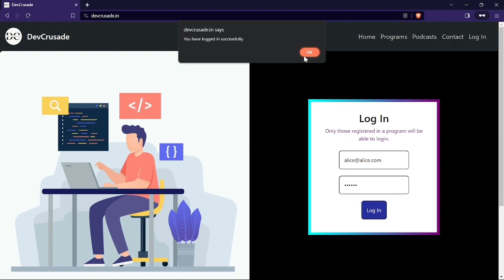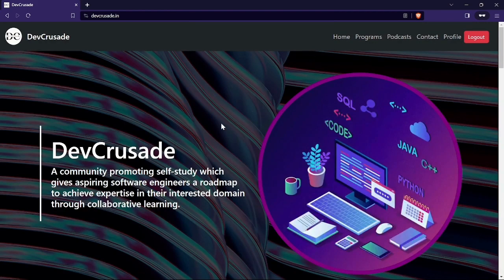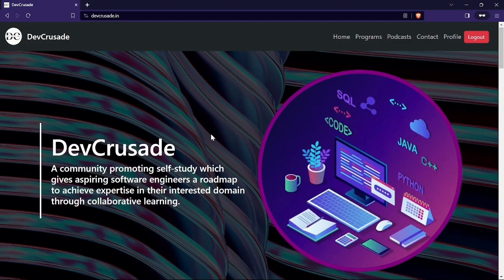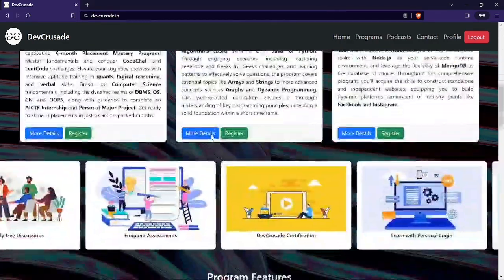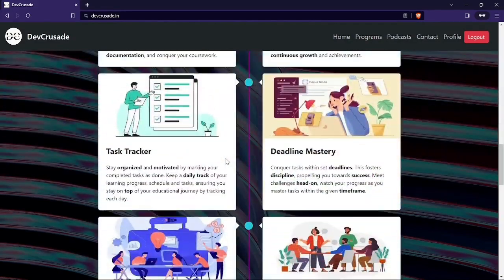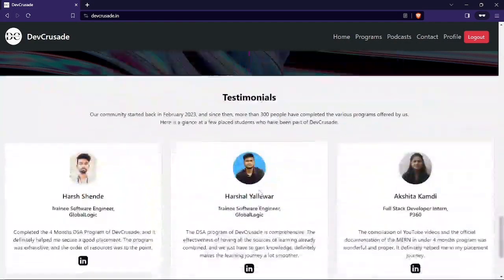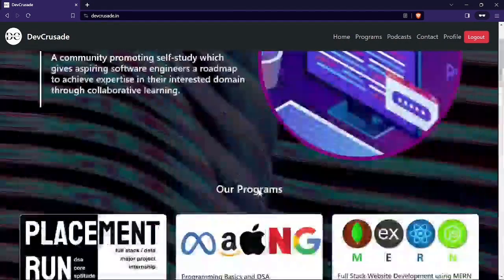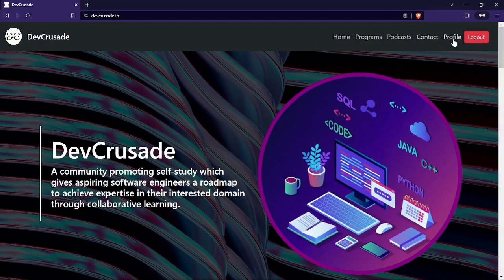So let's move ahead. You have logged in successfully. The complete website is almost the same, just the difference is this profile section. This is of course a very major difference. We will look into that pretty quickly. The remaining website is almost similar, so let's directly jump to the profile section.